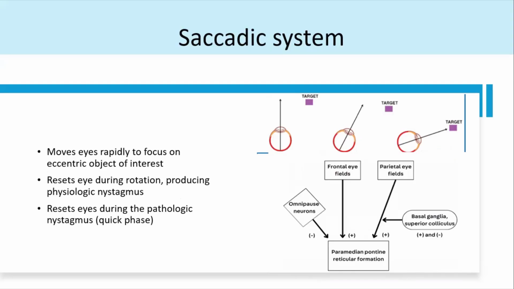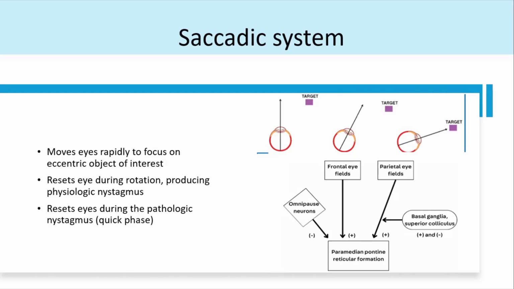Now, the saccadic system. The saccadic system is mainly to look at a different target. So suddenly somebody calls me, says hi. So suddenly I have to change my gaze from looking at you to look at the other person. The sudden change in that gaze is the saccadic system. Now, contrary to the pursuit, which is ipsilateral, this is contralateral. So the contralateral higher cortical activity is getting activated.